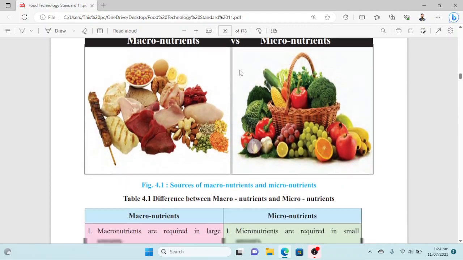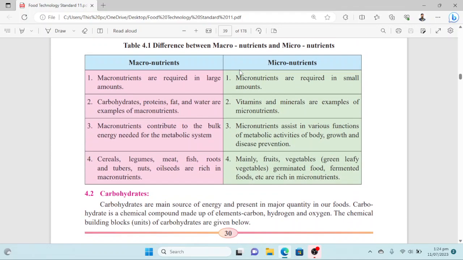Here is a table that briefly describes the key differentiating points between macro and micronutrients. Have a quick look at that. Macronutrients: first of all, their requirements. Macro are required in large amounts, while micro are required in small amounts. Examples of macronutrients are carbohydrates, proteins, fats, and water. On the other side, in micronutrients, the examples are vitamins and minerals.